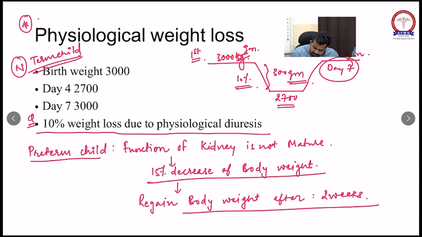Because the maturation of the kidney takes time, this child will not regain its weight on day 7. It will take at least 2 weeks.